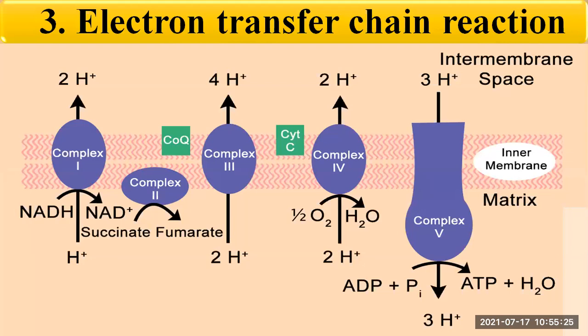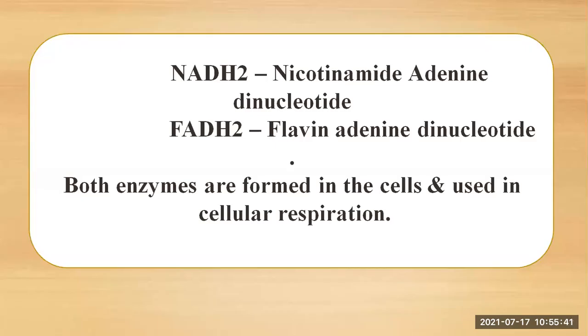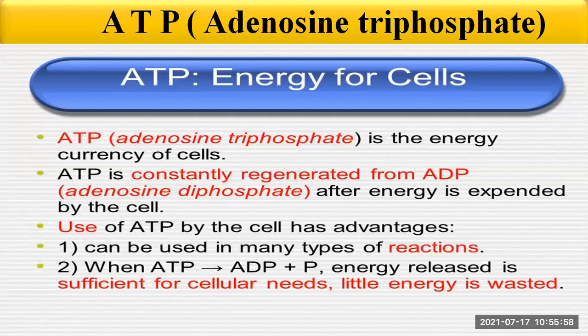Thus, a molecule of glucose is completely oxidized in aerobic respiration, and molecules of carbon dioxide and water are produced along with energy. Then we have learned what NADH2 is. It is nicotinamide adenine dinucleotide. And what is FADH2? It is flavin adenine dinucleotide. These are the two coenzymes which are formed in the cells and used in cellular respiration.